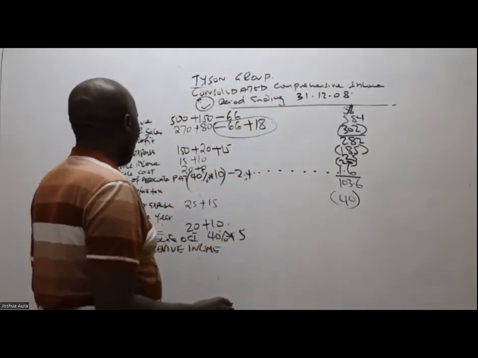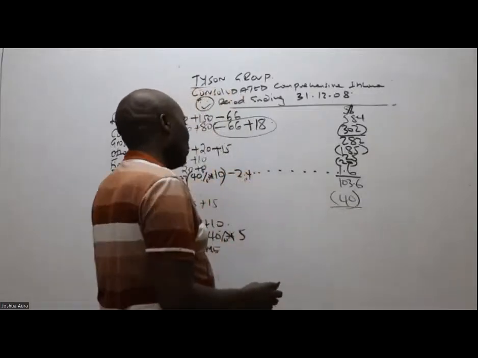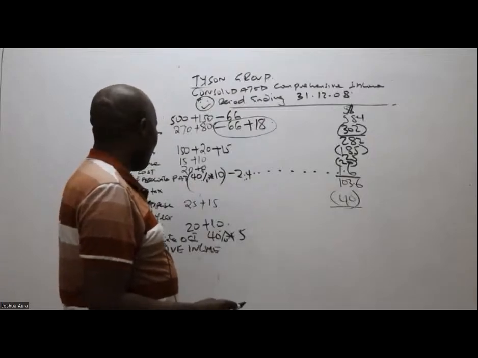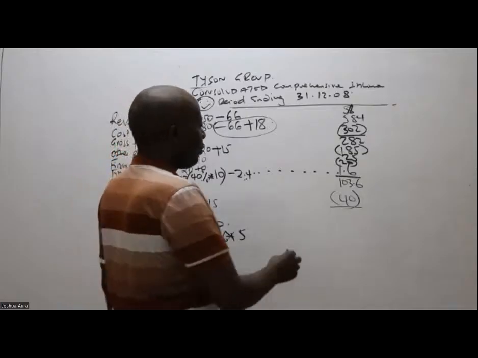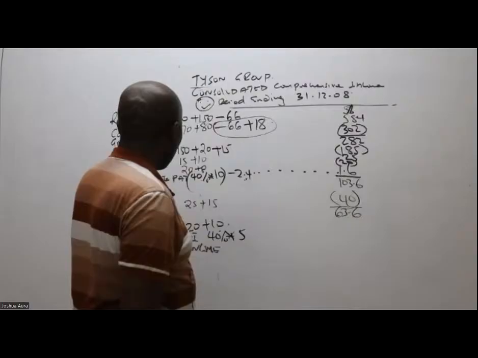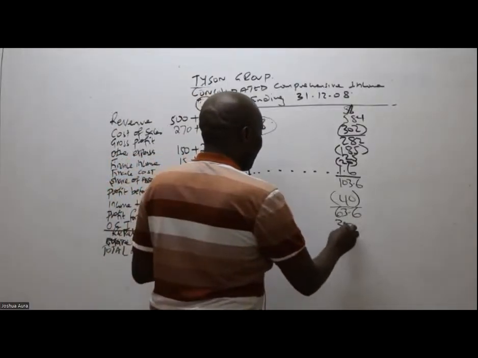Then we have the profit for the year. The profit for the year, what do we have here, somebody? 63.6, thank you very much, 63.6. And then we have the revaluation. Of course, I can see revaluation here is a positive figure of 30.